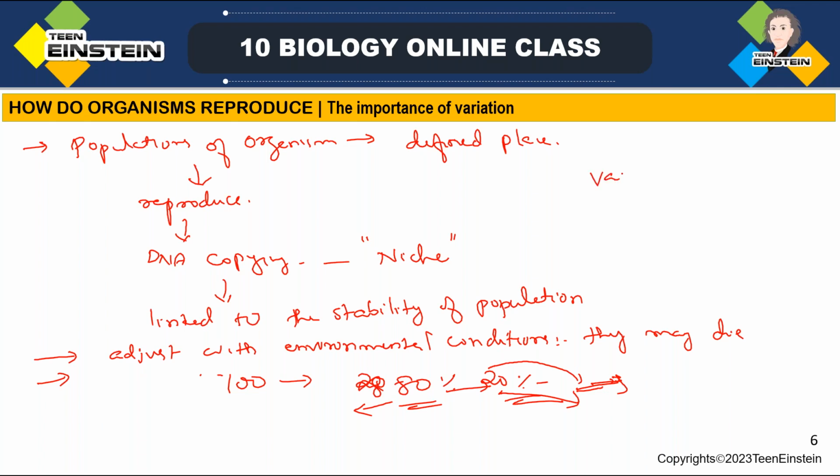So we can say variation is important for the survival of the organism. Okay, right? So that is the importance of variation. Variations may happen due to environmental changes or some other reasons, which is for the existence. So for the existence and for the survival of that organism, variation is important. So over time, that may help the species survive. Clear?